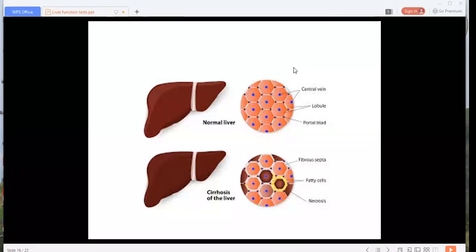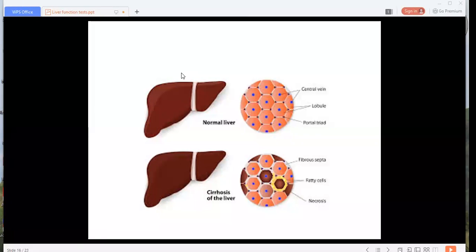Okay. The sinusoids persist at the periphery of regenerating nodules. They always persist and remain as they are at the periphery of regenerating nodules. Then there is shunting of blood, that is, the flow of blood directly from the portal to the hepatic veins.